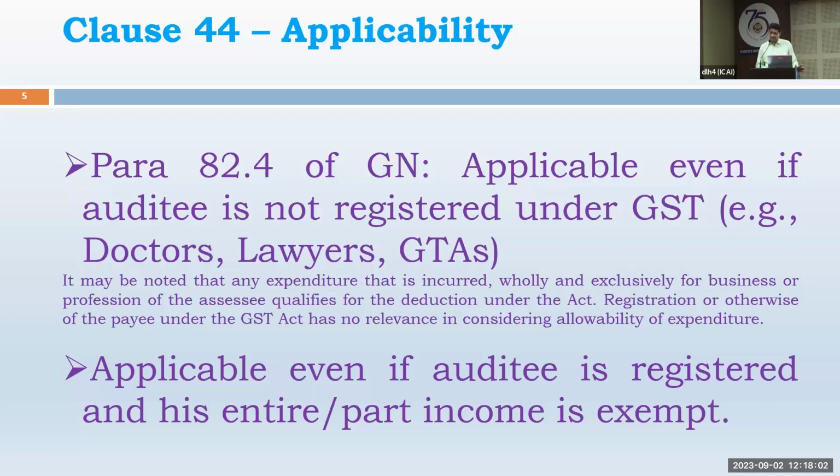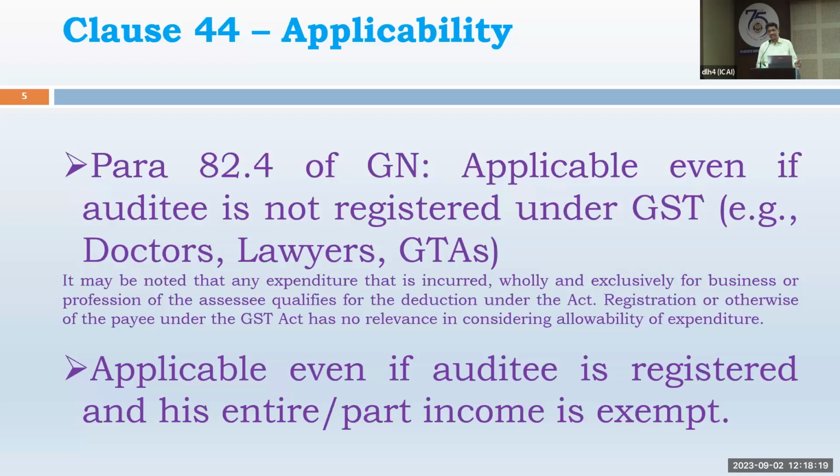In most cases, he might have provided GTA service to some non-registered assessees. So technically, he is liable to take a GST number and pay GST.